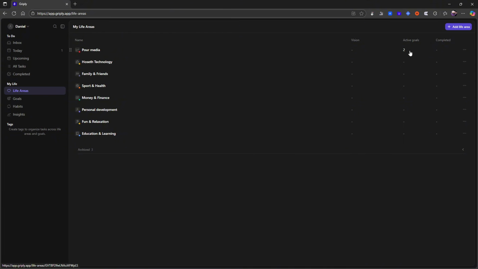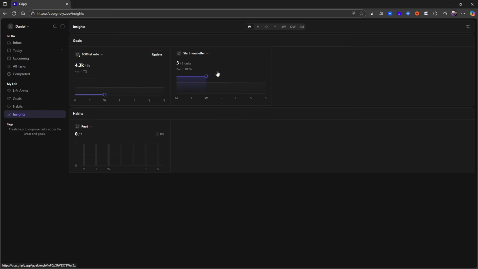So what I like about Griply specifically is that I can put my goals underneath my areas, and I really like this insight as well. And I know that this insight is actually something that a lot of other applications have as well, a lot of other goal planners have as well. And this brings me back to my point of doing reviews. You can see how you are going.